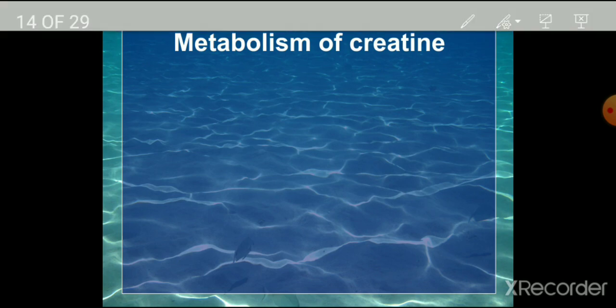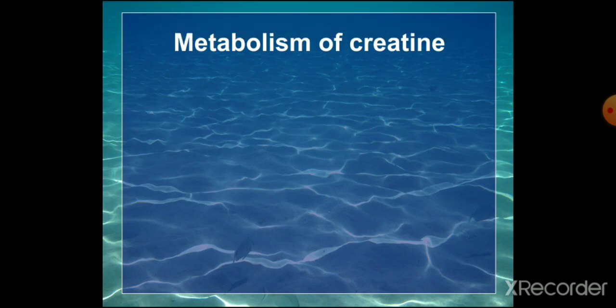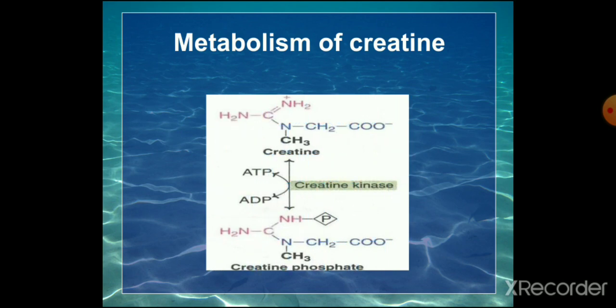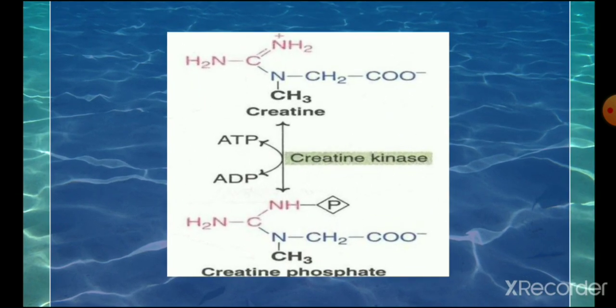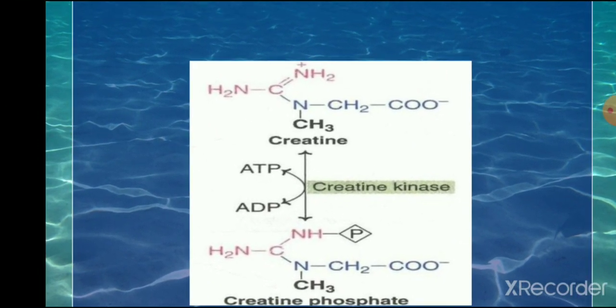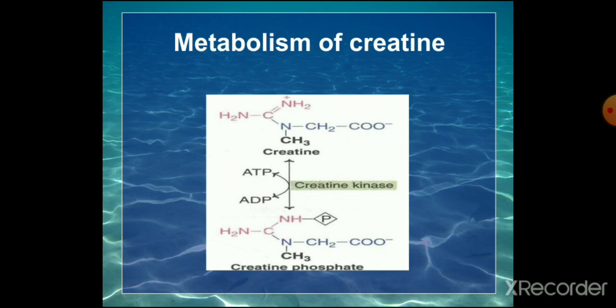So then what happens to the creatine? Once it is formed, it is acted upon by creatine kinase, where ATP is hydrolyzed and creatine phosphate is formed, and that occurs in the muscle. Here, creatine kinase enzyme, you have studied the creatine kinase isoenzyme, which is a cardiac biomarker, and here it is present in the muscle. The reaction occurs in the muscle.